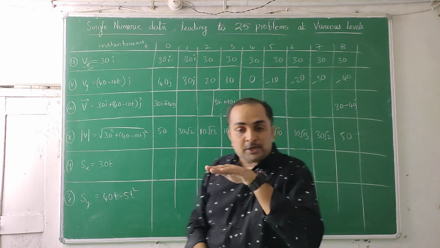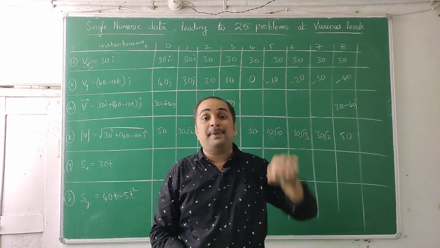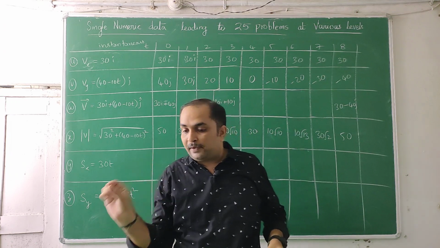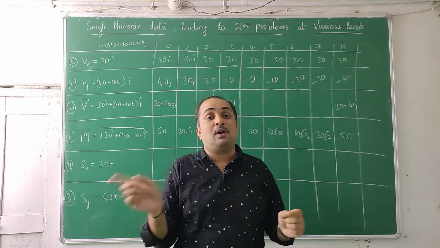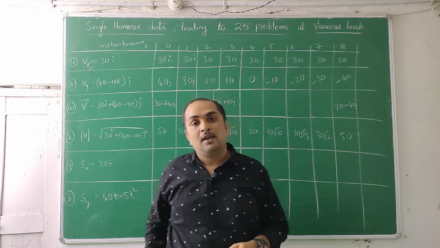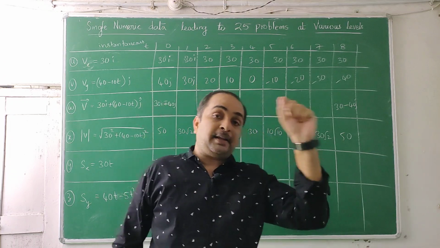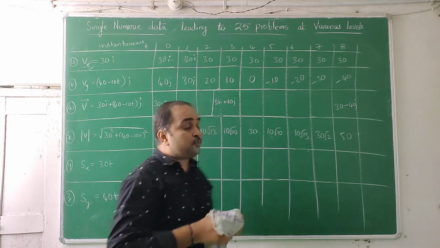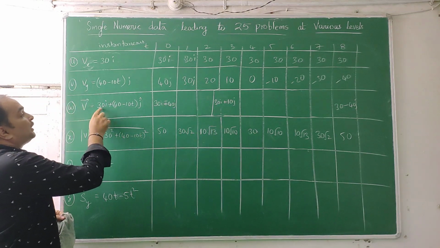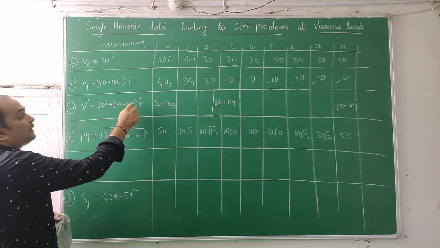So during projectile motion there exist two instances where speeds become equal. There is one point here, and exactly symmetrically there is another point where speeds become equal but velocities are not equal. Once it starts with one velocity, until the total travel happens, it will be continuously changing its velocity, because velocity is a function of time. You can see 30i plus (40 minus 10t)j, it's dependent on time.